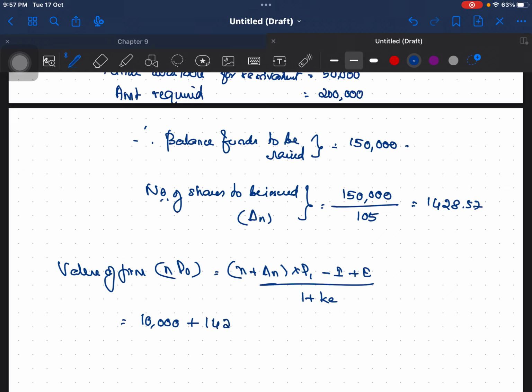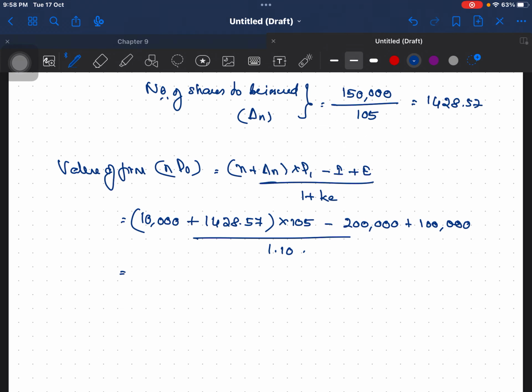So 1428.57 into 105, that is almost 12 lakh, minus I which is 2 lakh, plus E which is 1 lakh, that is minus 1 lakh, divided by 1.10.